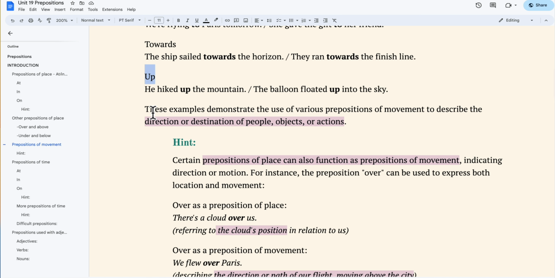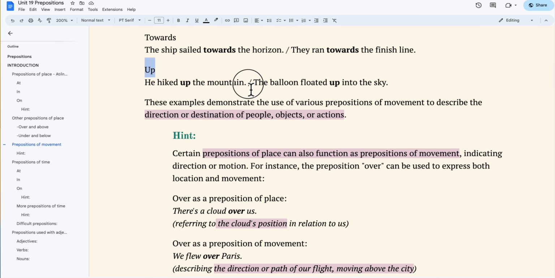Up, to ascend or move in an upward direction. For instance, he hiked up the mountain, or the balloon floated up into the sky. These examples showcase the usage of various prepositions of movement in describing the direction or destination of people, objects, or actions.